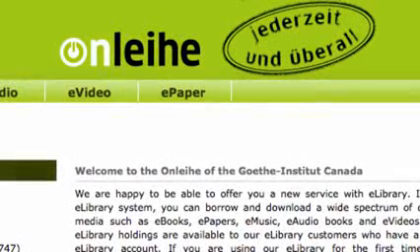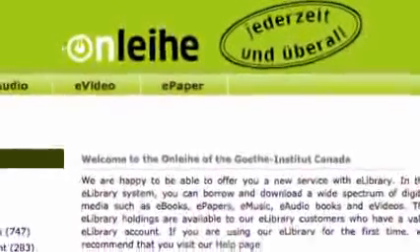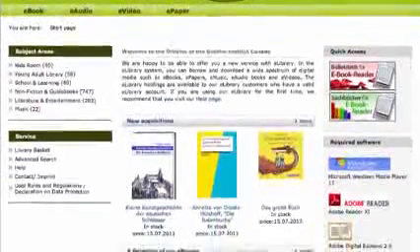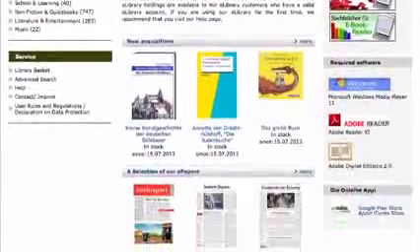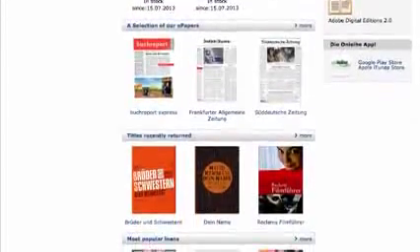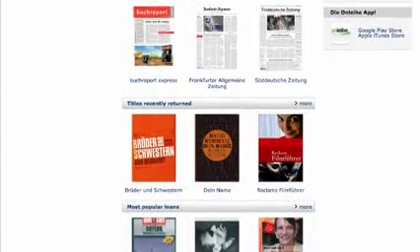If your primary residence is in Canada, you can register with us and download German-language eBooks, audio and video files, and electronic newspapers and periodicals. Our material is accessible from any location, at any hour of the day or night. Signing up is simple, but there are a few different steps to follow, so we'll walk you through them.